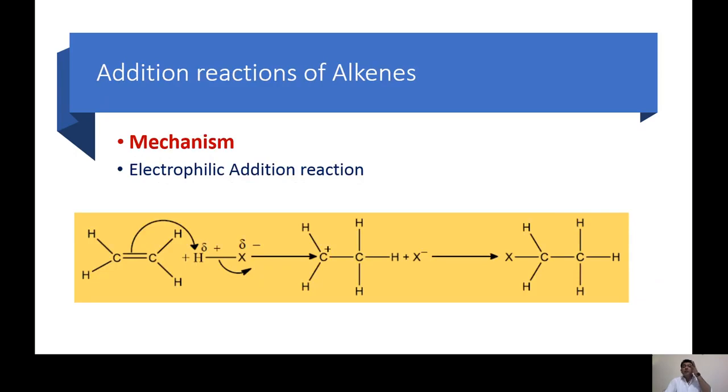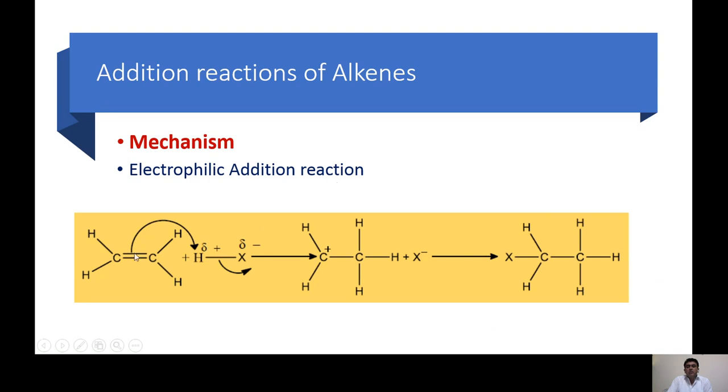First we move to the mechanism of this reaction. For the alkanes we said that they undergo substitution reactions, and the substitution takes place by free radical mechanism or chain radical mechanism. But in this case we are going to add HX to the alkene, so this kind of mechanism is different from the free radical mechanism. In this case the addition takes place and this addition is not a single step process. It's a two-step process, and this kind of mechanism is called electrophilic addition reaction.